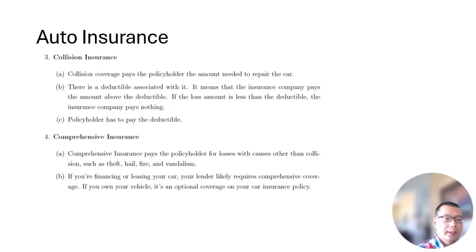The fourth category of auto insurance is comprehensive insurance. Comprehensive insurance pays the policyholder for losses with causes other than collision, such as theft, hail, fire, and vandalism. If you are financing or leasing your car, your lender likely requires comprehensive coverage. If you own your vehicle, it's an optional coverage on your car insurance policy.